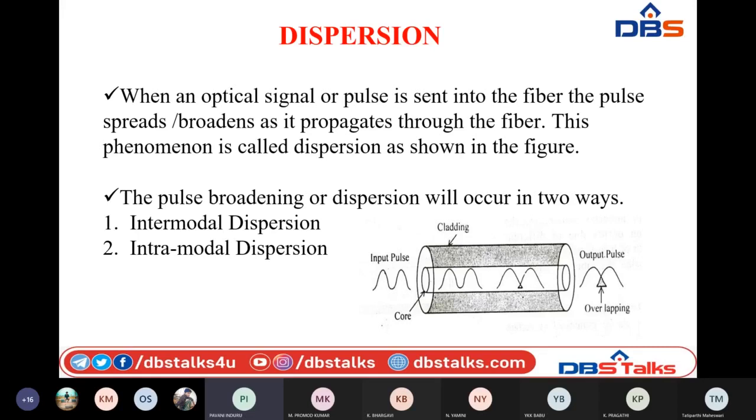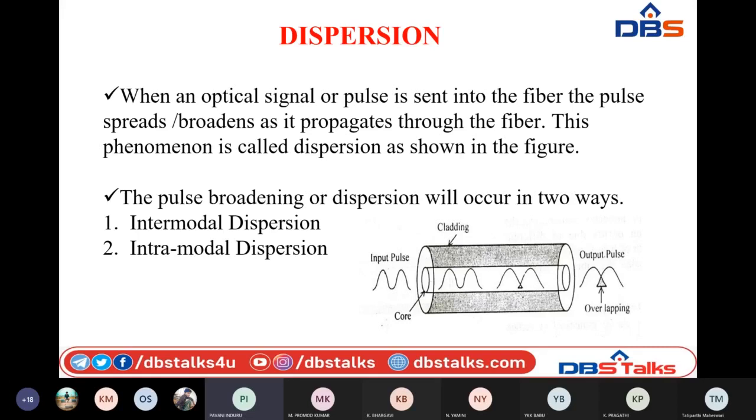So that is why we will have a time delay for each mode of the light signal. This creates a time delay, which finally creates the spreading or broadening of the pulse which is received at the output. Here you can see in this diagram, we have given the incident light input pulse in the form of a sinusoidal wave. It is propagated through the optical fiber core by the process of internal reflection.